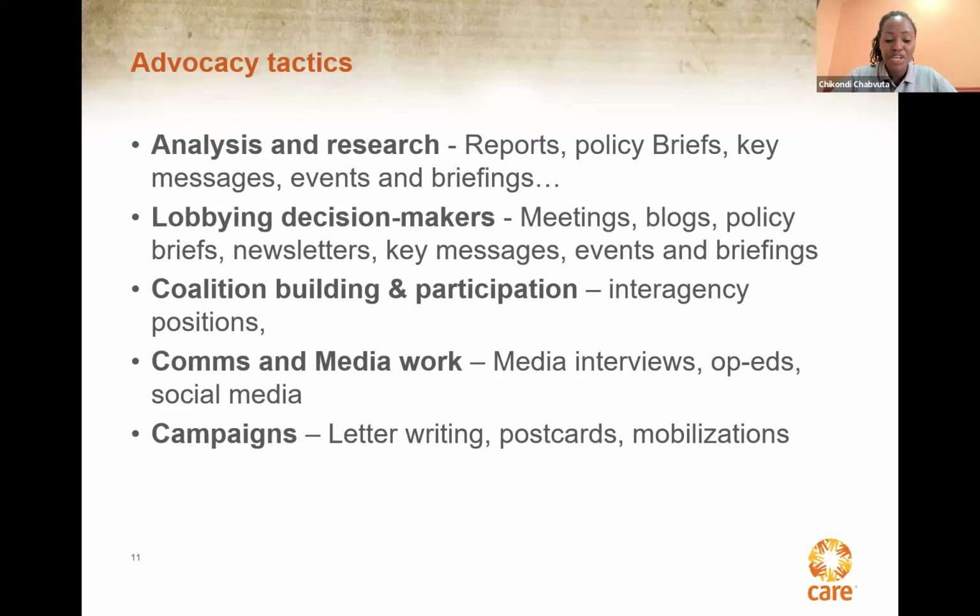You also need to have informal influencing during receptions, for example, among personal contacts, working groups. You have UN cluster groups, parliamentary committees. Those are some of the groups that you need to be a part of to ensure that you are driving the change together. We also have these policy briefs and letters, as I've said, but also face-to-face meetings. When you're going into these meetings, you need to be very clear what your target is, who your secondary targets are, and how the secondary targets can influence your primary targets.